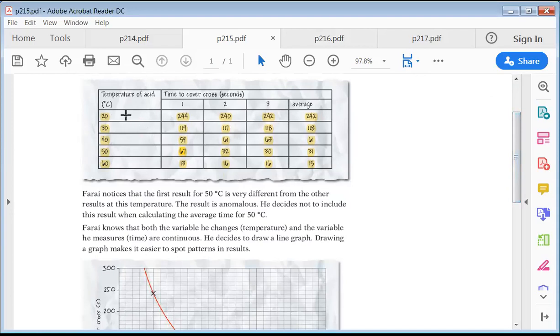Here the temperature is getting high, okay? The reaction time is decreasing. So if the temperature is higher, the reaction time will be less. Why? Because we said at higher temperatures, more molecules or particles will collide together faster. So the reaction won't take time. As I am increasing the temperature, the reaction will happen faster. Okay? Is it clear?